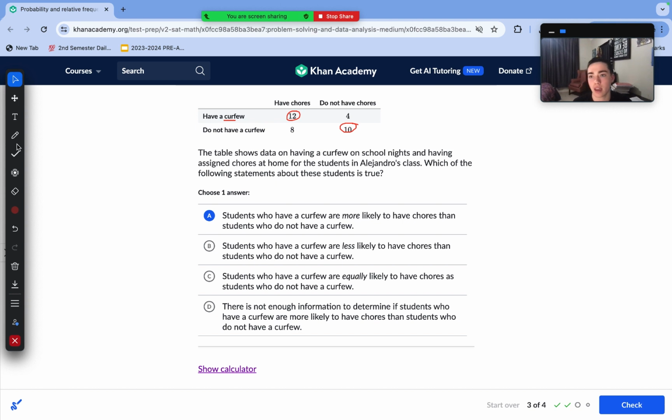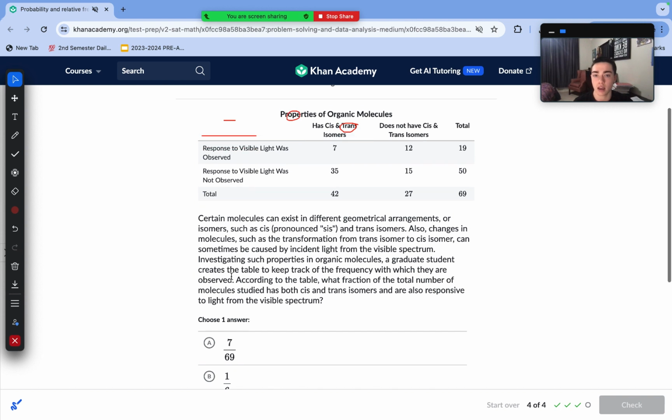Yeah, because we can see here, students who have a curfew, 12 of them had chores. Students who didn't have a curfew, 8 of them had chores. Now, obviously, people who have a curfew are more likely. So that means that answer choice A is correct.